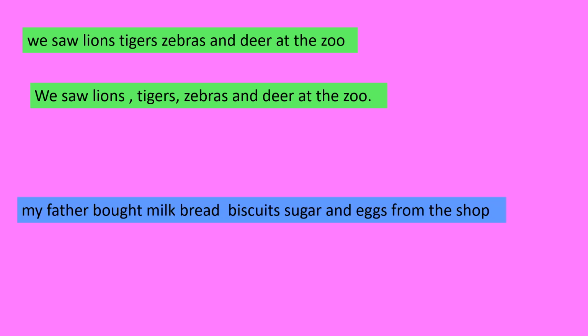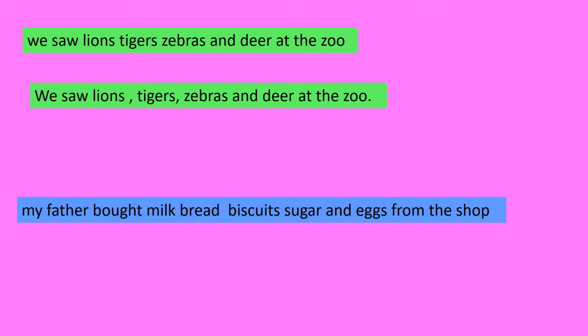Now look here. The next sentence is my father bought milk, bread, biscuits, sugar and eggs from the shop. Now there is a list here of things bought from the shop. What is it? Milk, bread, biscuits, sugar and eggs from the shop. Now this is the list that you have to separate.